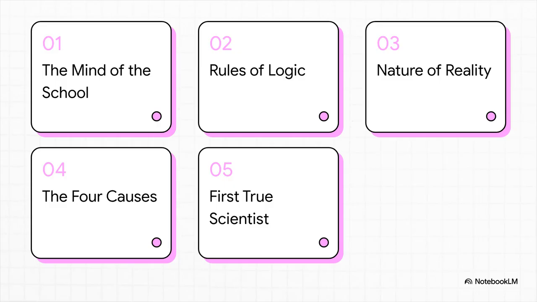Because his work is just incredibly broad, here's our roadmap for today. 1. The mind of the school. 2. Inventing the rules of logic. 3. The nature of reality. 4. The four causes. And finally, 5. The first true scientist. Let's jump right in.